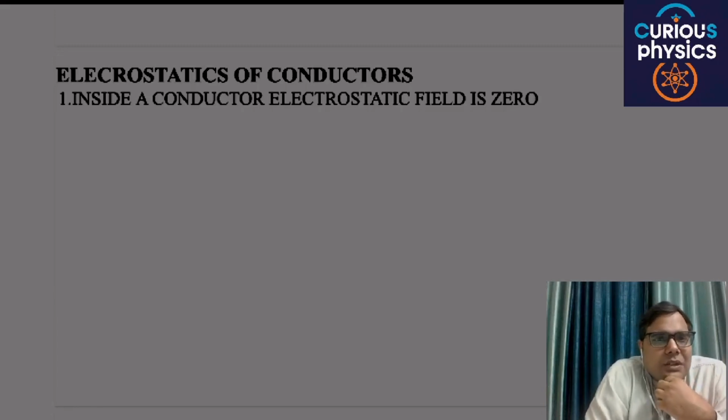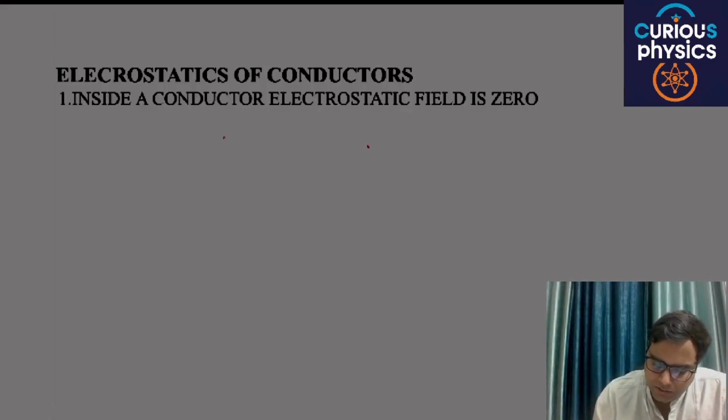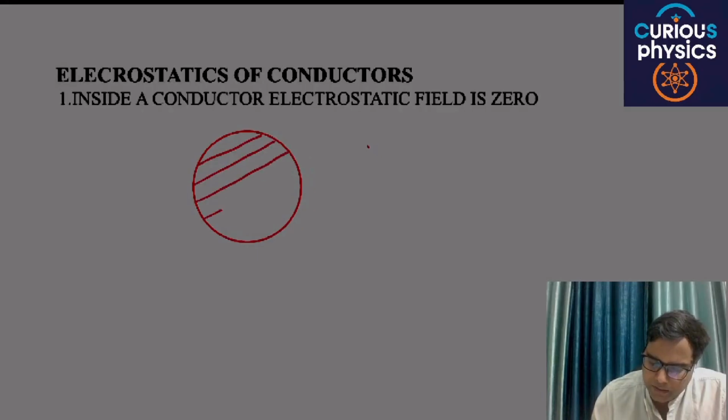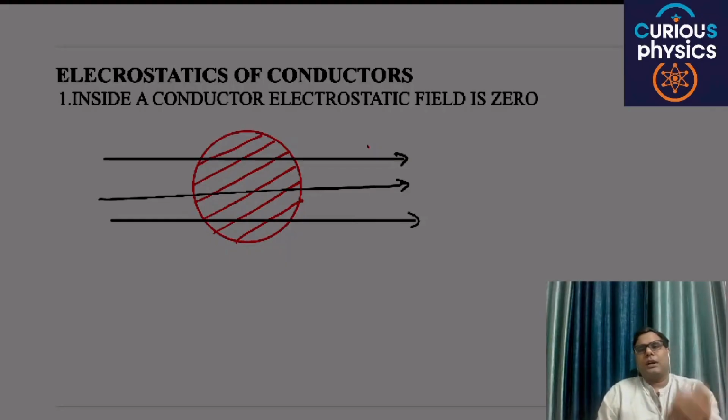So the topic is electrostatics of conductors, and the first property of the conductor is: inside a conductor, the electrostatic field is zero. For example, let's say there is a conductor, and this conductor is a solid conductor, and there is an external electric field in which this conductor is placed.